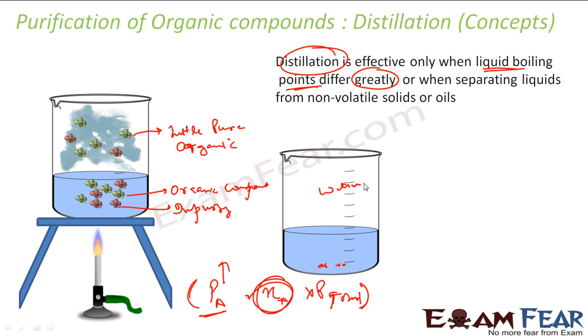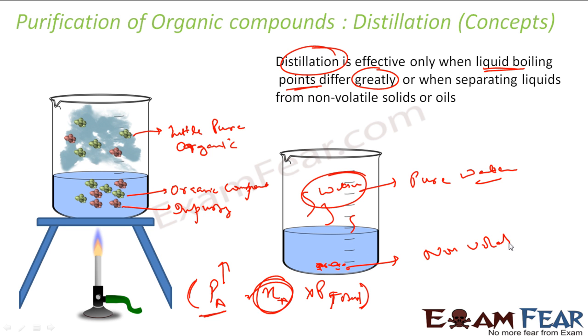Here you will get water because it is volatile, right? And the non-volatile stays here only. So in one shot you will get pure water. That is the easiest way of distillation, right? So you have some mud here, you heat it, you get water here, but the mud won't evaporate, right? These are non-volatile, so it won't evaporate. So you will get pure water in one shot.